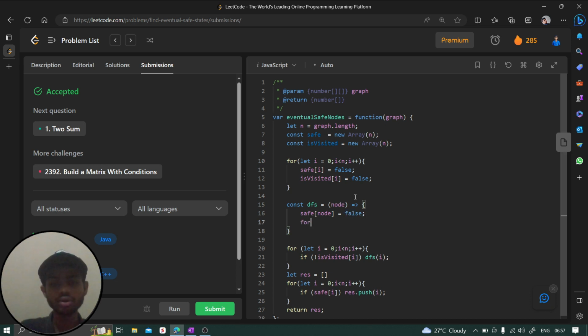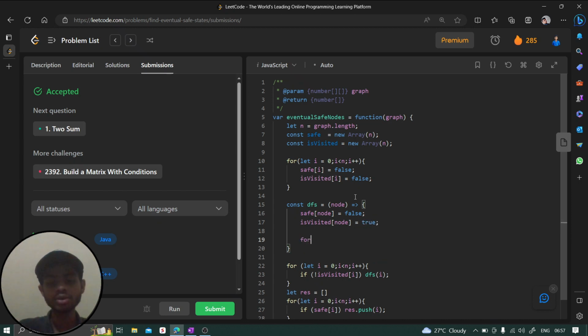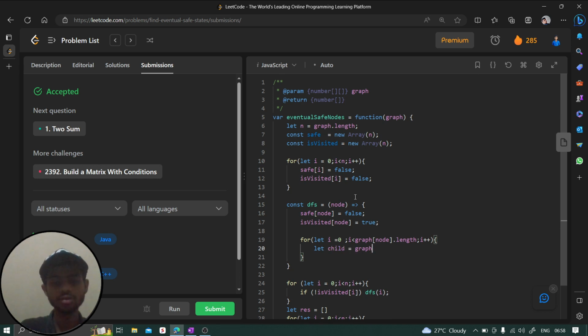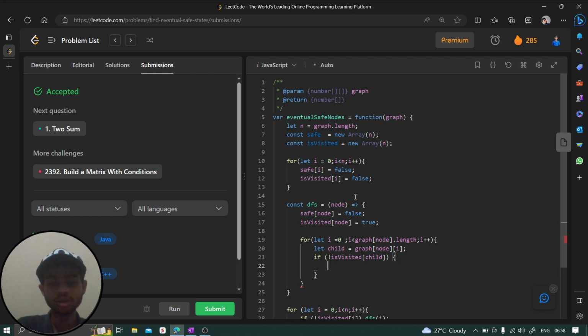Fine. And after that, first of all, let's mark it as visited as well. isVisited of this particular node is also going to be true. Fine. Now we are going to move to all the children: for let i equal to 0, i less than graph of this node dot length, and i plus plus. And here we can say child is going to be graph of node of i. Now we check isVisited of this child. If this child is not visited earlier, we have to visit it. So we call dfs of this child, and if this dfs function returns false, then we don't need to move to the next child. We can directly return false.